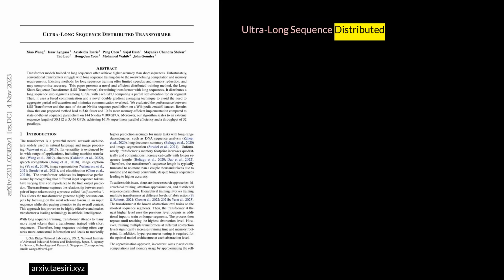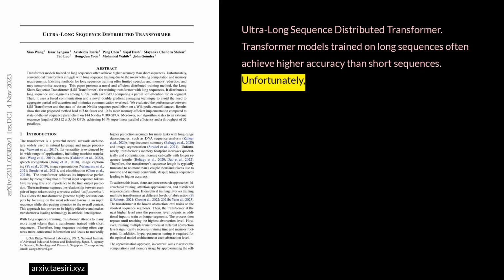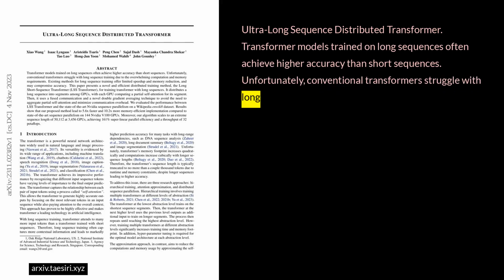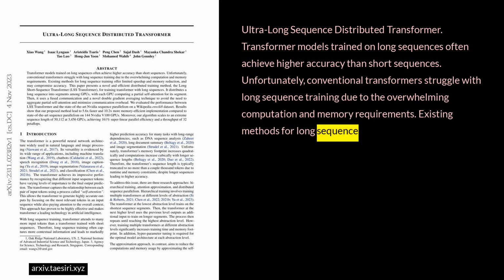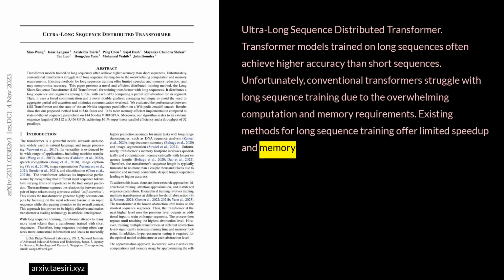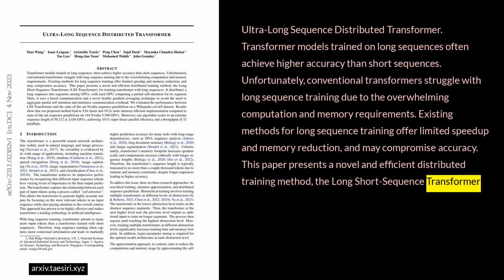Ultra-long sequence distributed transformer. Transformer models trained on long sequences often achieve higher accuracy than short sequences. Unfortunately, conventional transformers struggle with long sequence training due to the overwhelming computation and memory requirements. Existing methods for long sequence training offer limited speed-up and memory reduction and may compromise accuracy. This paper presents a novel and efficient distributed training method, the long-short sequence transformer, LSS transformer, for training transformers with